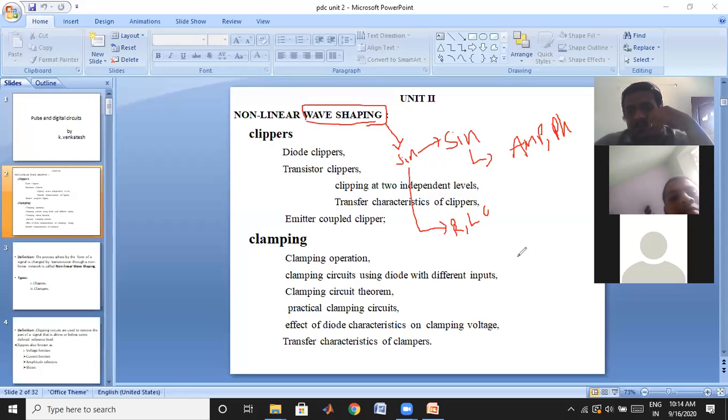The circuit should consist only of linear elements RLC. There should not be any non-linear elements such as diodes, transistors, FETs, zener diodes, whatever electronic devices may be. It should consist only of linear elements RLC. And the input waveform should be non-sinusoidal. We have to apply a non-sinusoidal signal as the input.